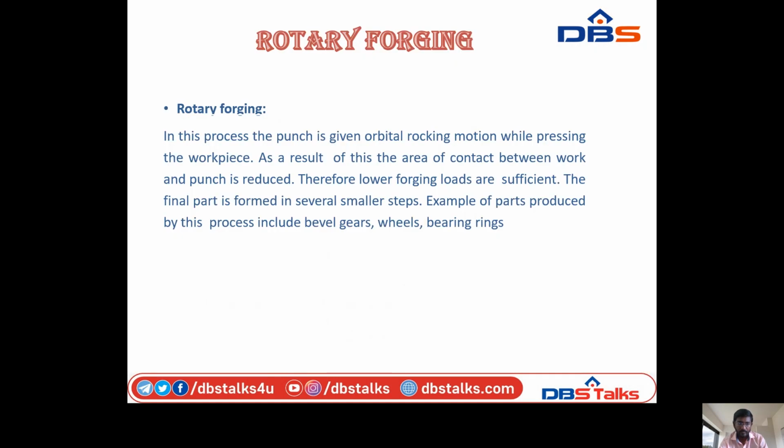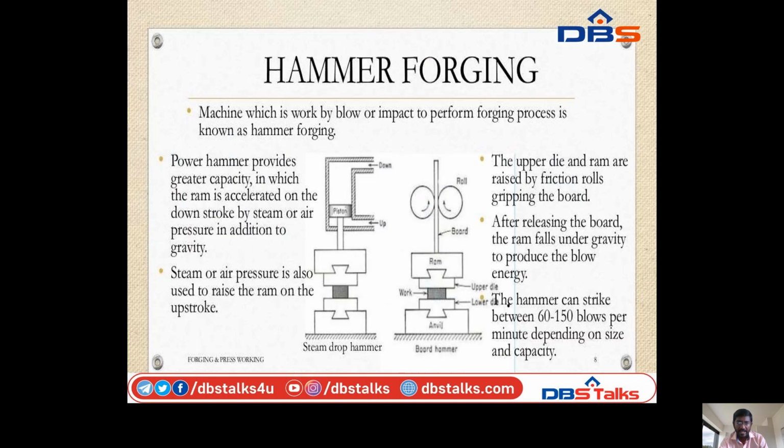So you can see the diagram. This is the steam down hammer and board hammer. So these are two types of hammer forging. First one is the steam down hammer. This is the down, this is the up. By applying the force, the ram will be raised. When the pressure is reduced, the ram drops down.